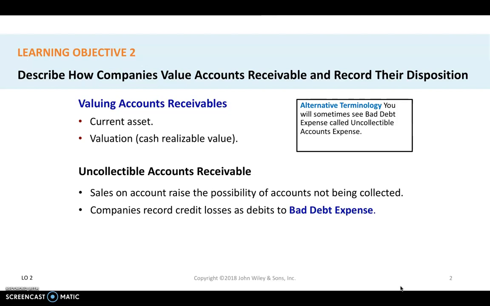So therefore, companies who had accounts receivable had to record the amount they weren't able to collect as an expense of doing business on credit. This expense is called bad debt expense in our accounting language. Sometimes they call it uncollectible accounts expense, but in this book we're going to call it bad debt expense.